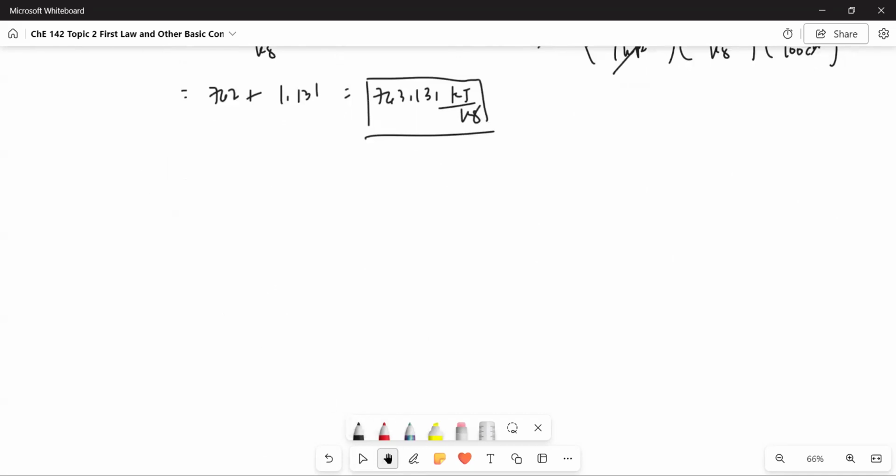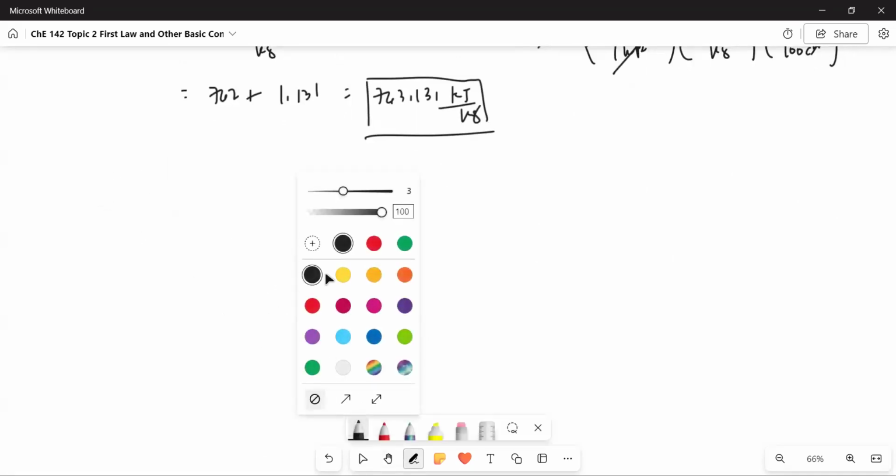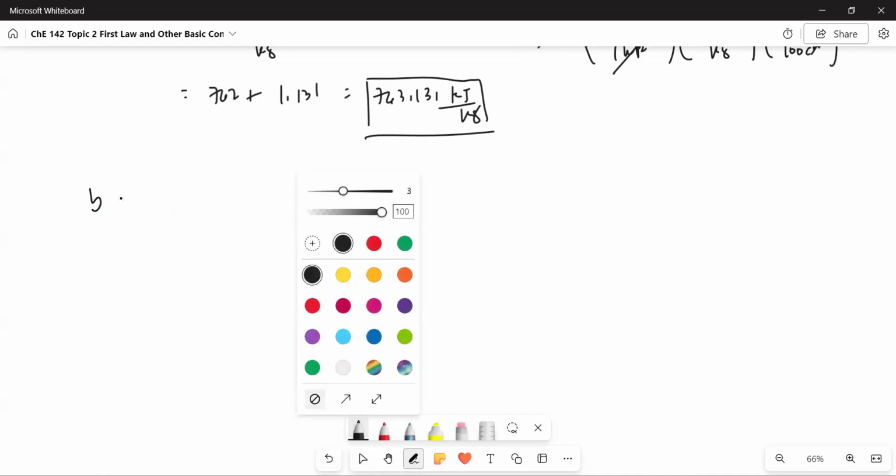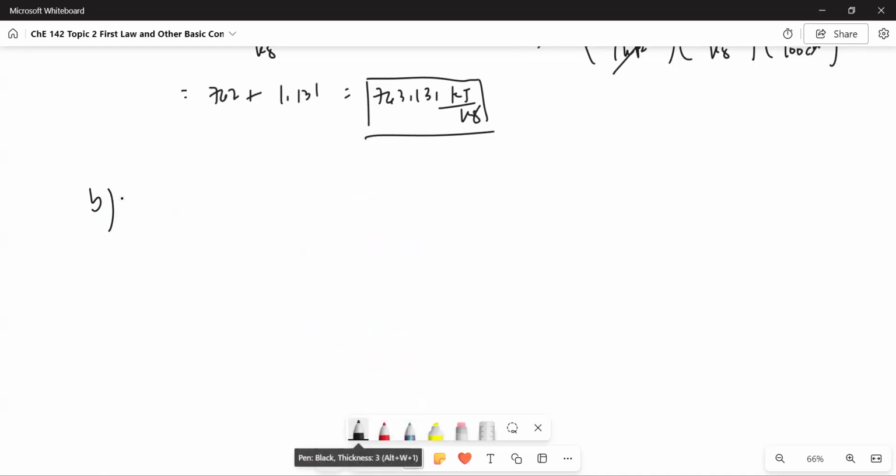So that is for letter A. For letter B, similarly, we calculate for H2 using the same approach. I will skip the details of the conversion, but I will leave it up to you.